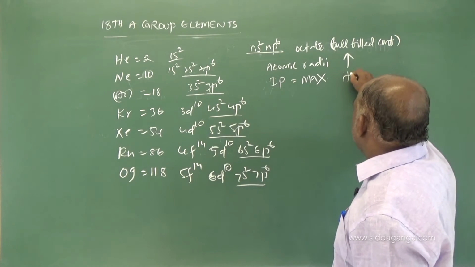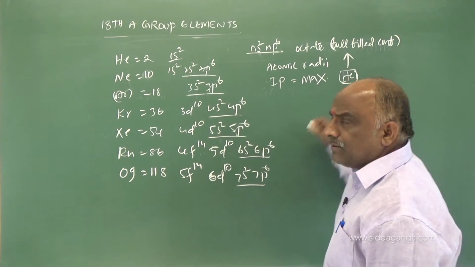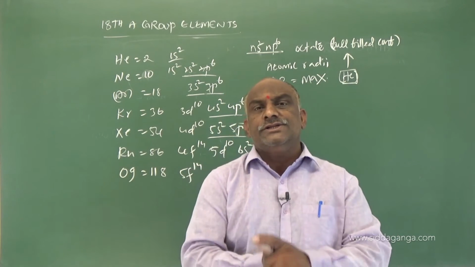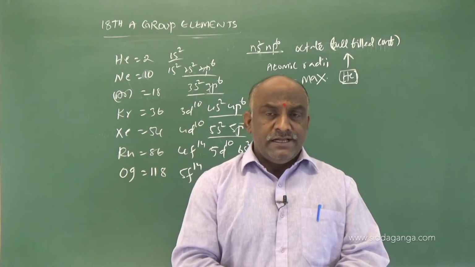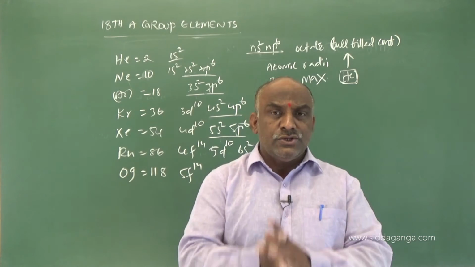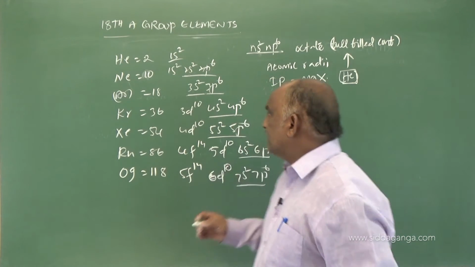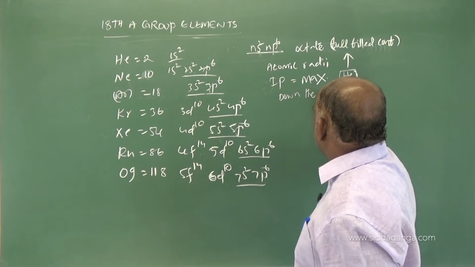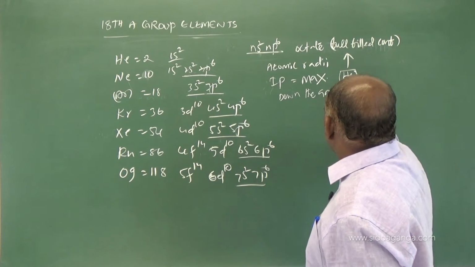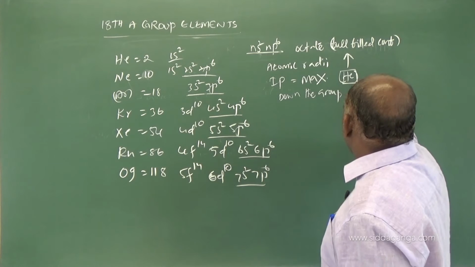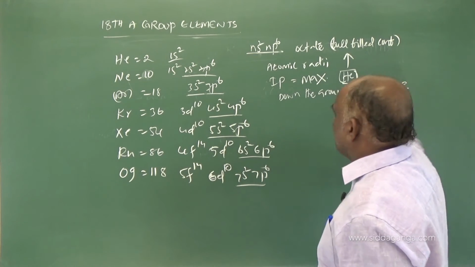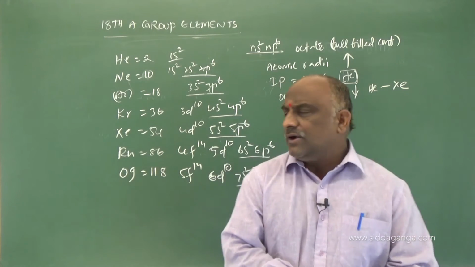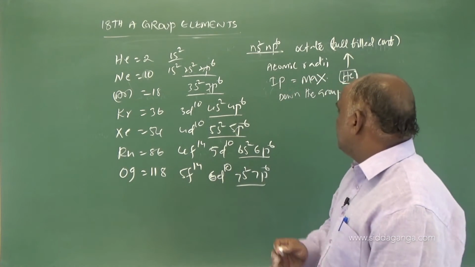Helium. Helium is the number one element with maximum ionization potential. And these ionization potential values decrease down the group, from helium to xenon, because radon and oganesson are radioactive elements. Down the group, ionization potential values decrease.